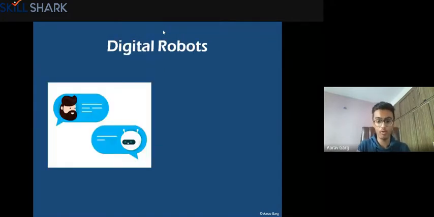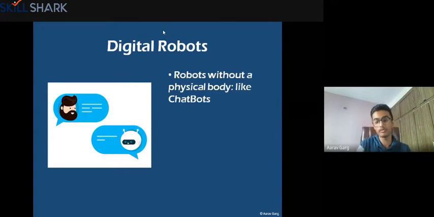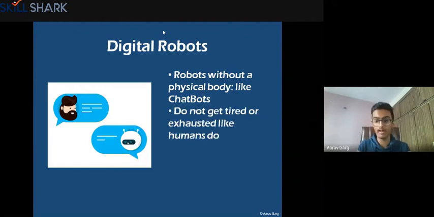Then you have digital robots. I talked about this earlier. You go to some websites, and at the bottom right or bottom left, you have an icon which you can click to chat with a robot. Let's say you go to Amazon and you want to ask about some product, or you have some issue with your order. You can chat with the robot itself, and the robot will give you a lot of information. Many times you don't even need to go to the human customer service, because the robot will clear all your doubts and queries, and it can also provide you information regarding whatever query you have. Also they do not get tired because they're just software running in a computer.